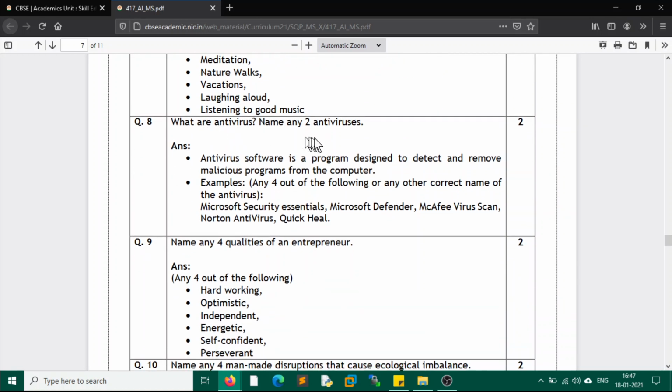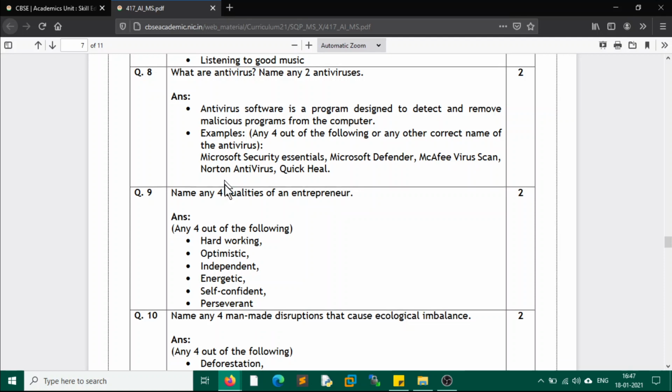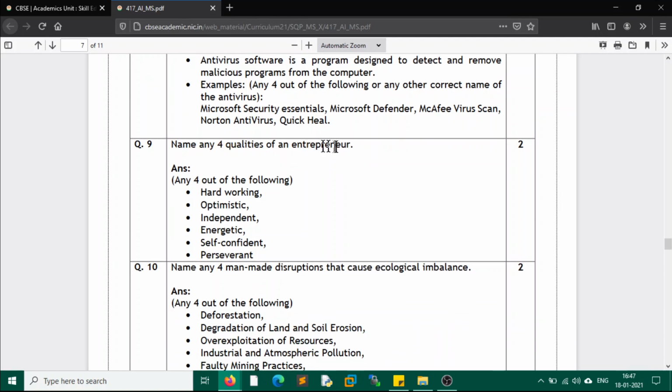What is an antivirus? Name any 2 antivirus software. You must know this is a very common term. Antivirus is a software program which helps us to detect and remove malicious programs from our computer. Any of these examples could be written: Microsoft Security Essentials, Microsoft Defender, McAfee VirusScan, Norton Antivirus, Quick Heal, or any other kind of antivirus, right?